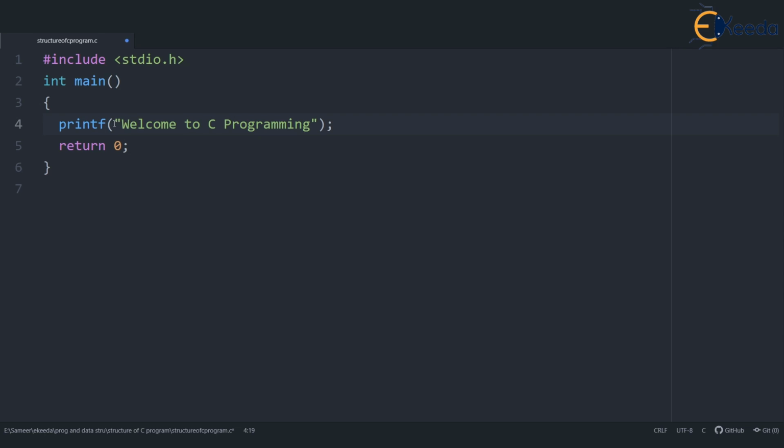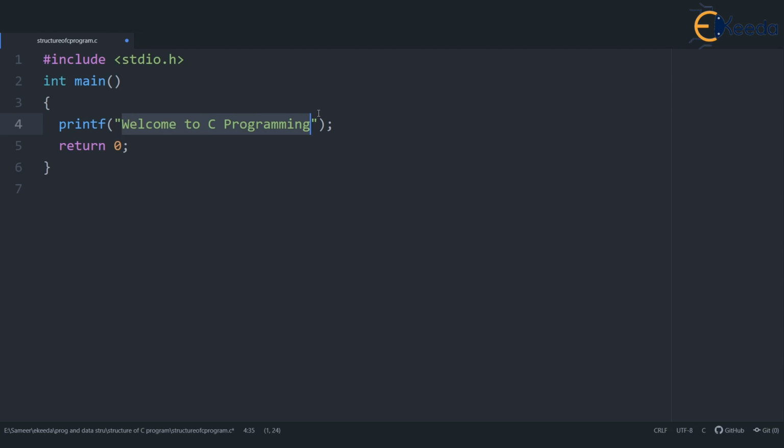Whatever you want to print is given in a pair of quotation marks, quotation open and quotation close. Here we have given the matter as welcome to C programming. Remember, whatever is given in the pair of quotation marks is printed as it is.